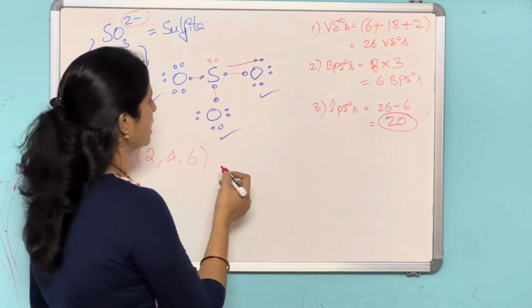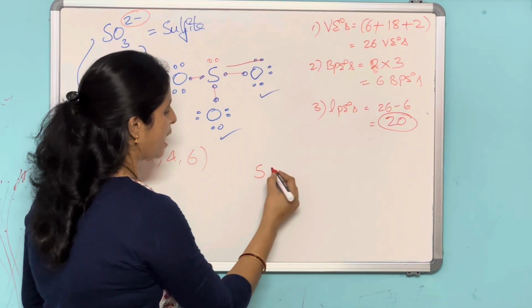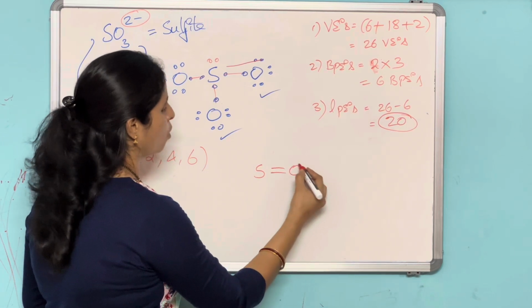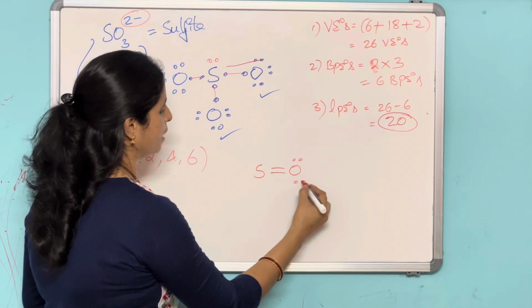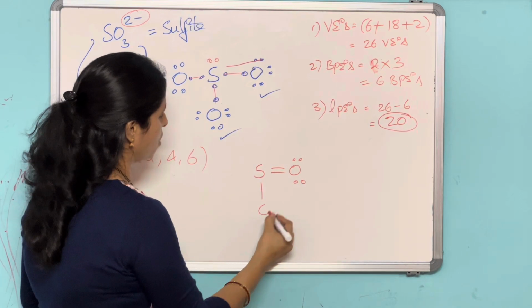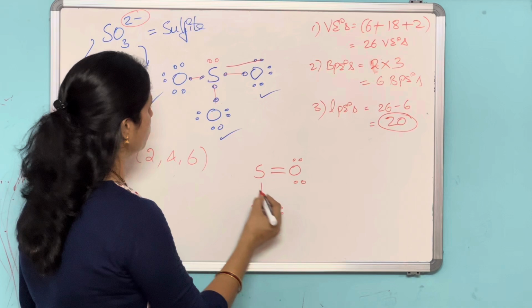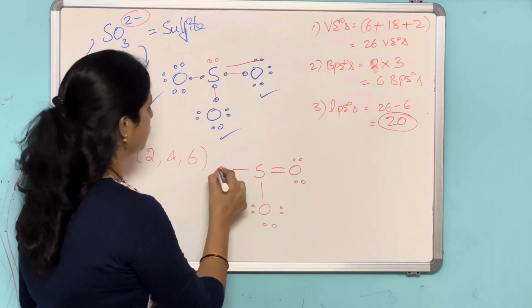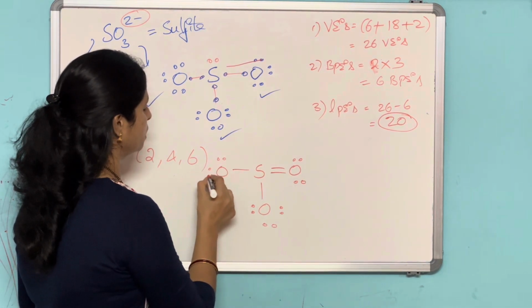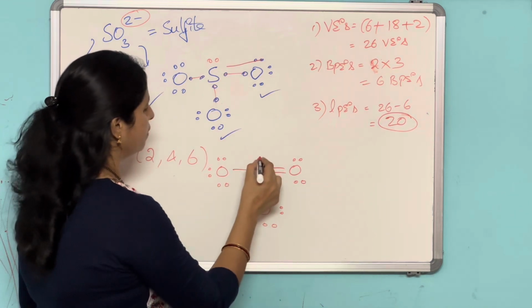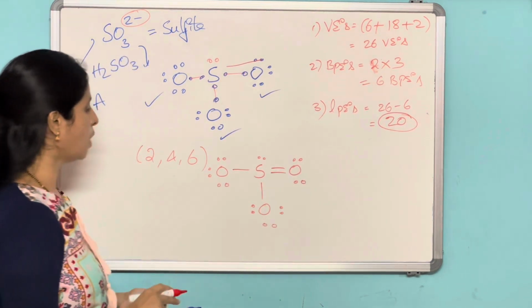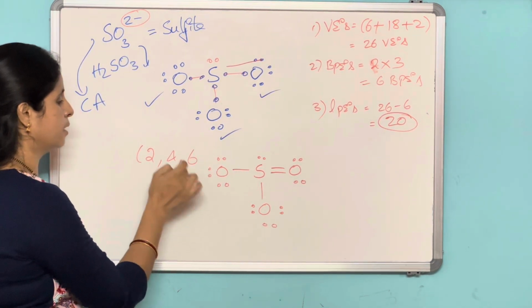Now write down the skeletal structure for the sulfur as double bond O and 2 lone pairs of electrons, and oxygen 1 2 3 4 5 6 around this oxygen, and around this oxygen also 1 2 3 4 5 6, with a lone pair. I told you already where to keep the negative charge.